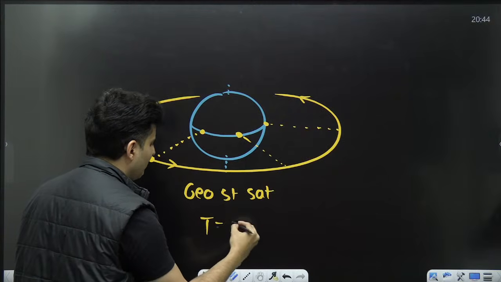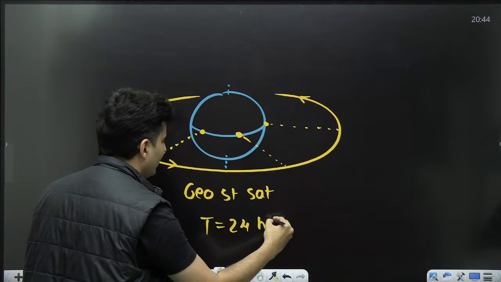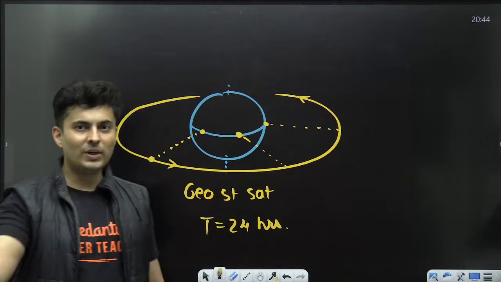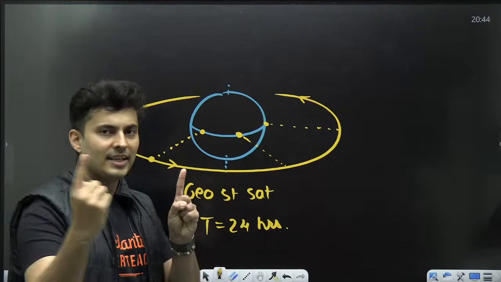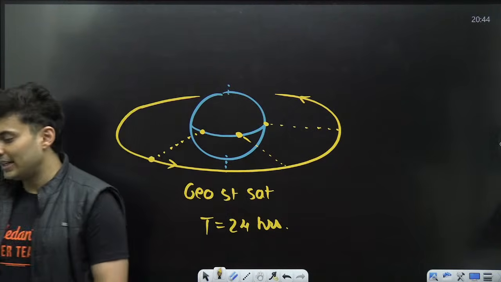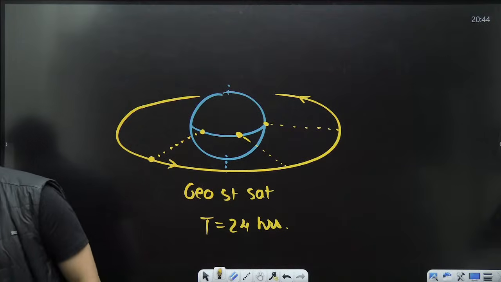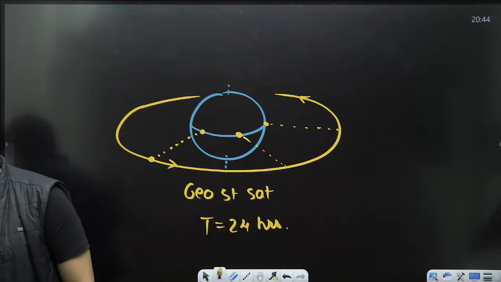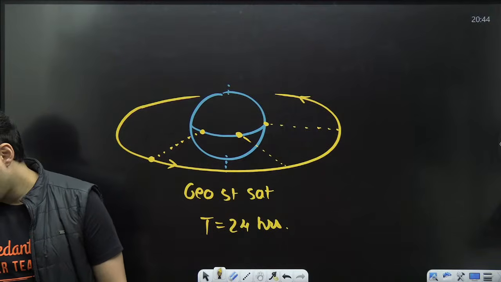A geostationary satellite has a time period of orbit of 24 hours. It takes exactly 24 hours, in sync with the Earth. It is geosynchronous with the Earth because it is always above you. Isn't that right? Yep. Very good.